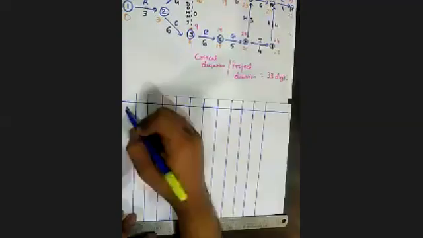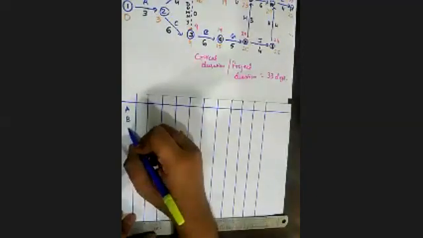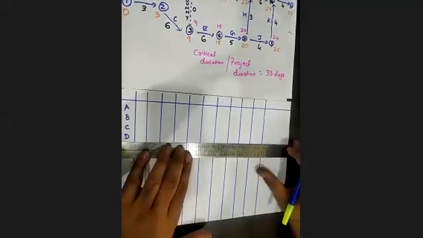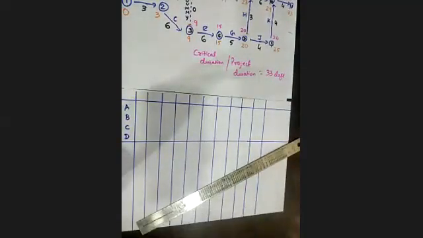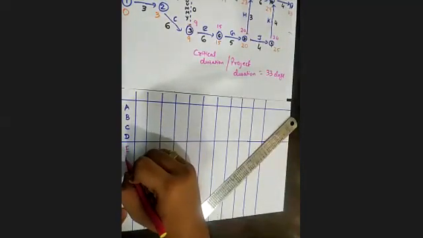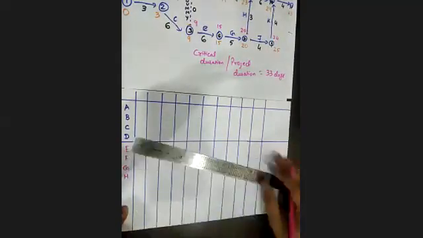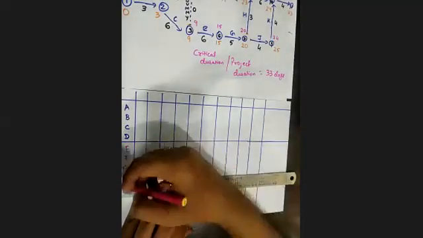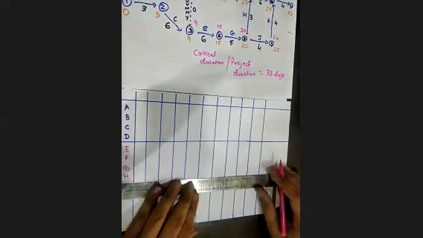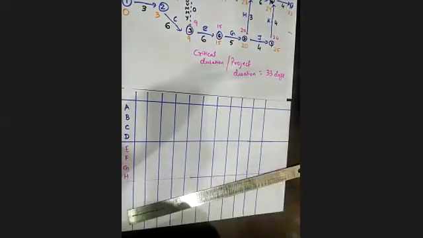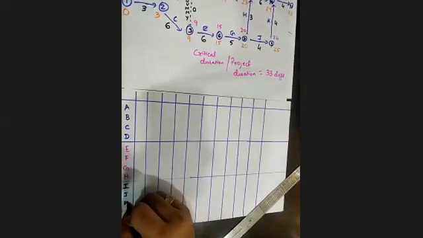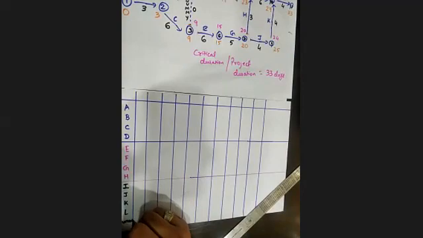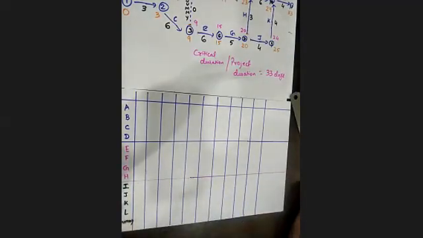So A, B, C, D. After D, we have E, F, G, H. Then we have the remaining activities I, J, K, L, and W. This way I have divided this into 3 parts.